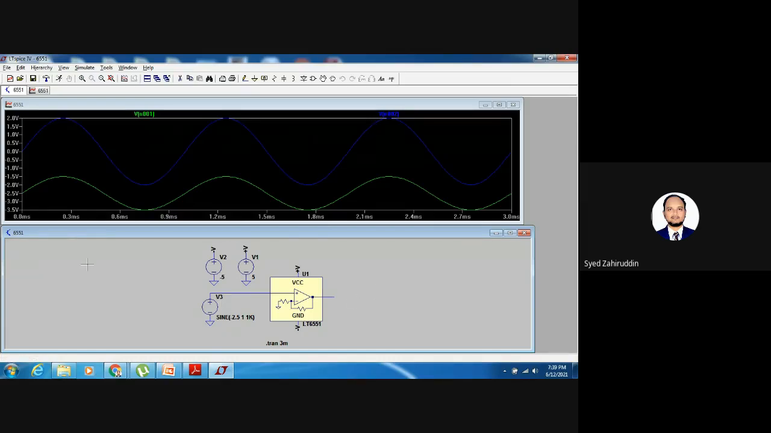The input I have given is plus or minus 1.5 volts, whereas the output it is producing is in the form of plus or minus 2 volts. A non-inverting amplifier. This type of flexibility is available by using this LT-Spice software. We can use the inbuilt models also. This is about my presentation with respect to the LT-Spice.